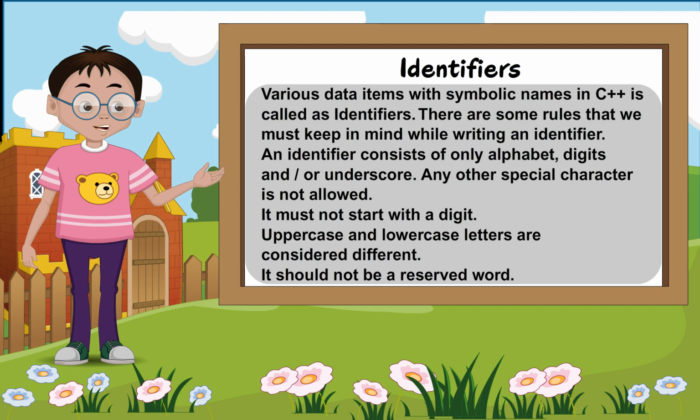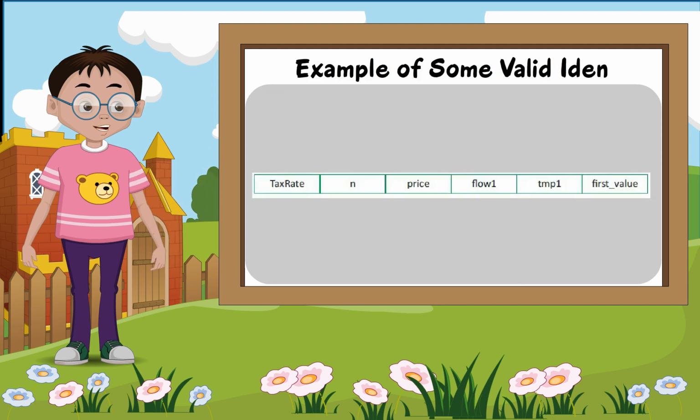Identifiers. Various data items with symbolic names in C++ are called identifiers. There are some rules that we must keep in mind while writing an identifier. An identifier consists of only alphabets, digits, and or underscore. Any other special character is not allowed. It must not start with a digit. Uppercase and lowercase letters are considered different. It should not be a reserved word. Examples of some valid identifiers: tax_rate, N, price, flow1, TMP1, first_value.